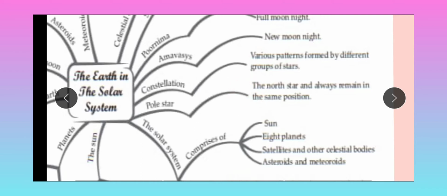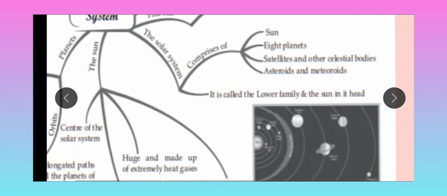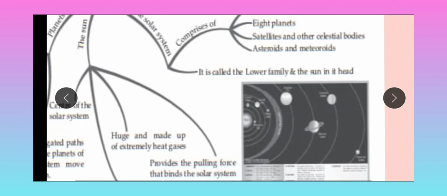Again, the solar system. The solar system includes the sun, 8 planets, satellites and other celestial bodies, asteroids and meteoroids. All these things are included in the solar system. It is like a family and the sun is the head of this family.